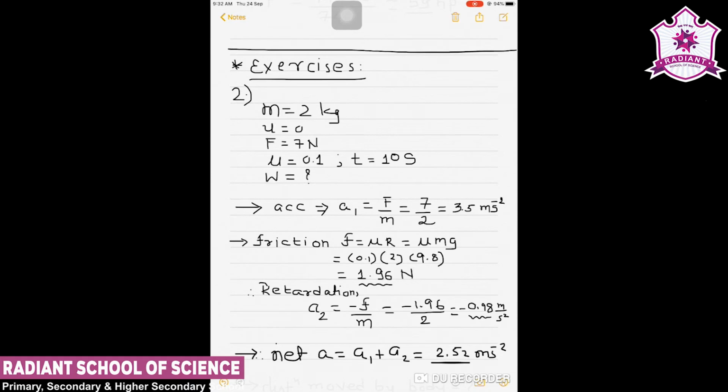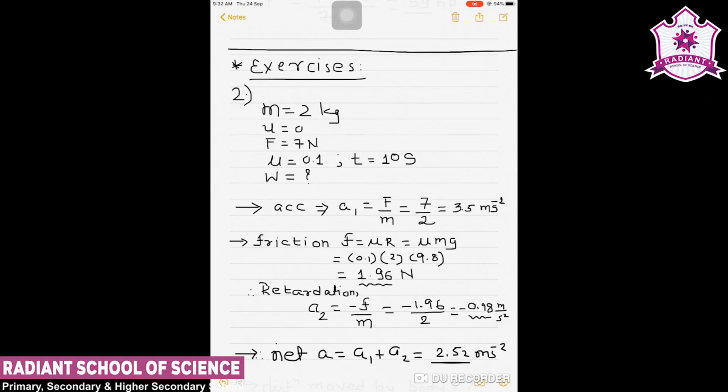Under the action of an applied horizontal force of 7 Newton. So we are given F is equal to 7 Newton, that is the applied horizontal force on a table with coefficient of kinetic friction 0.1. We have to calculate first the work done by applied force in 10 seconds.